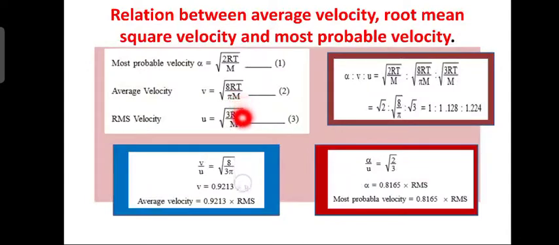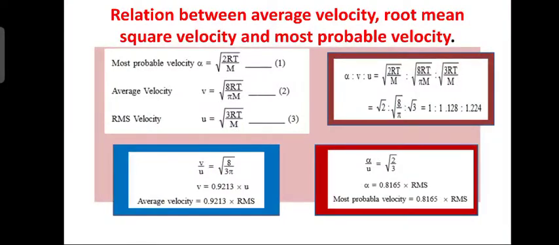Cross multiply and simplify the square root, you will get v is equal to 0.9213 into u. So average velocity is equal to 0.9213 times the RMS velocity, where u is the RMS velocity. This is the relation between RMS velocity and the average velocity.